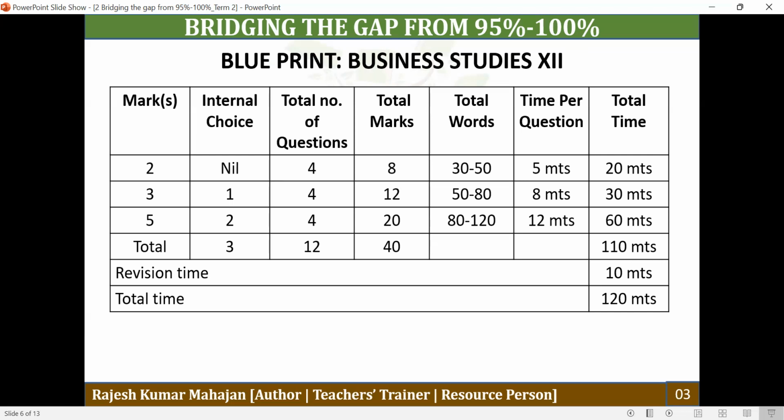This way, the total time for 2 mark questions is 20 minutes, for 3 mark questions 30 minutes, and for 5 mark questions 60 minutes. So if this time limit is maintained and the word limit is controlled, your paper should be completed in about 110 minutes, and this way you can have 10 minutes for revision. So after 10 minutes of revision, the paper will be over after 2 hours.